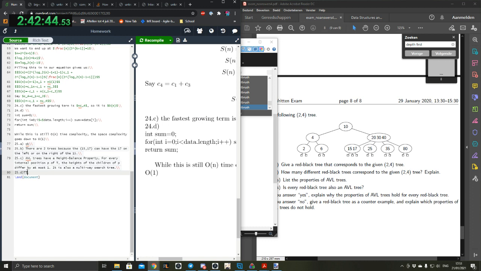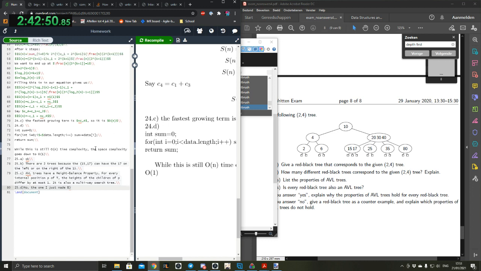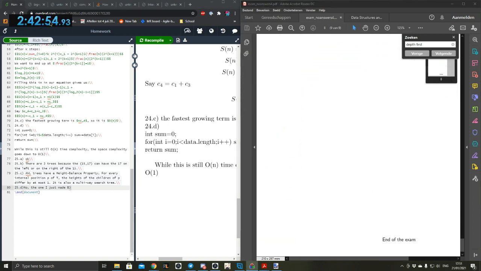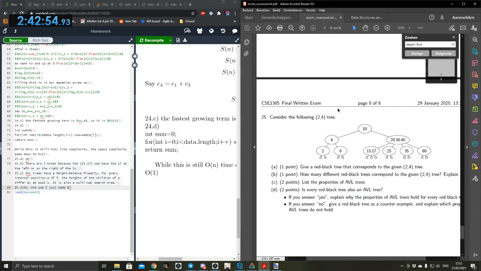No, the one I just made. Cool emoji. Nice. Righty ho, and that is time. Still 18 minutes left, even though in the actual exam I will probably take a lot longer because I had you guys to help me. Plus, usually you would use the last time to just check everything.